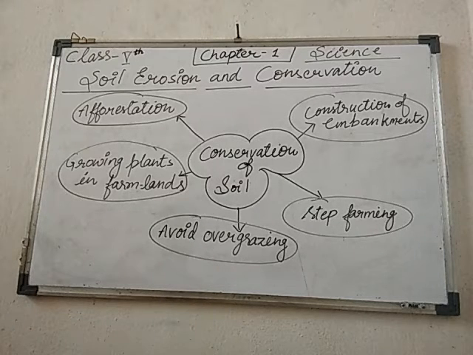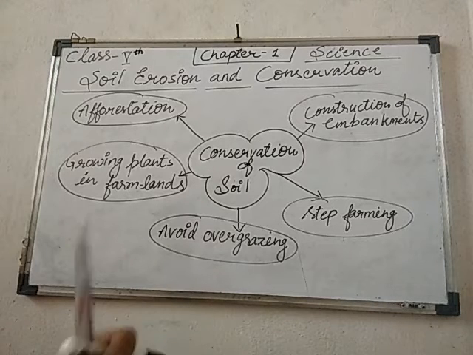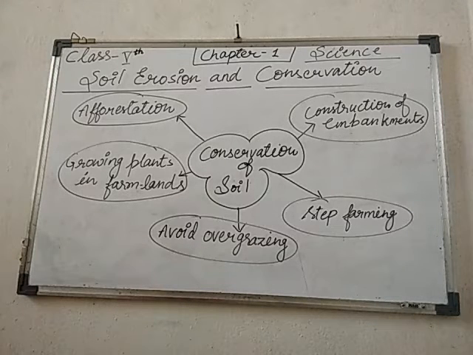So what we need is to fix some nitrogen into the soil. We have to cultivate other plants like beans and gram, which can recover the soil.